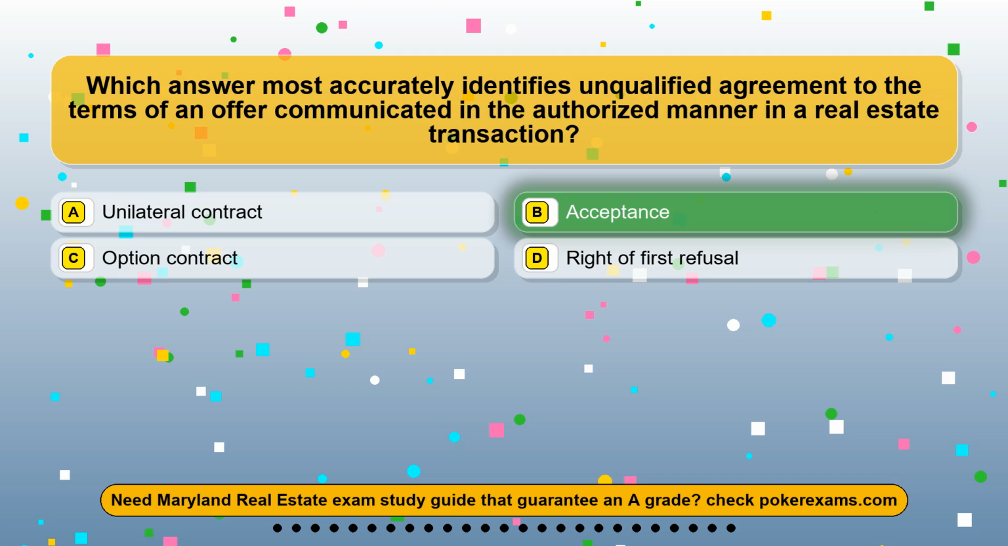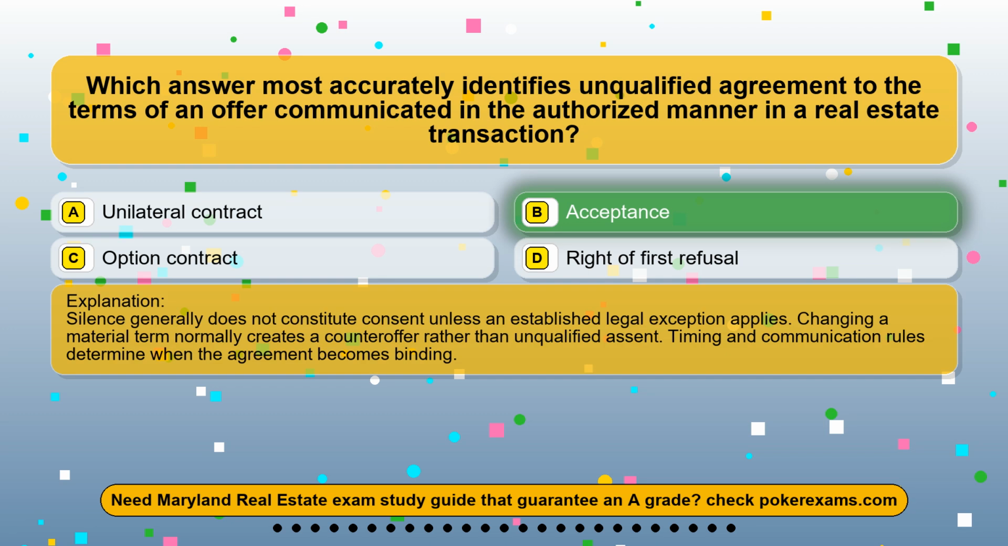The correct answer is option B, acceptance. Silence generally does not constitute consent unless an established legal exception applies. Changing a material term normally creates a counteroffer rather than unqualified assent. Timing and communication rules determine when the agreement becomes binding.